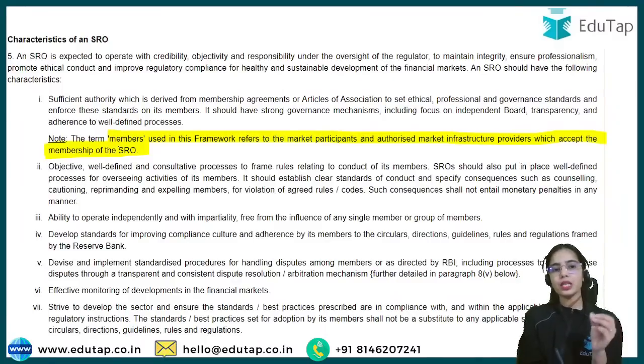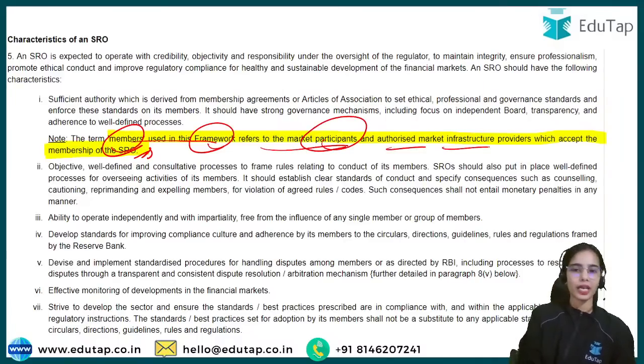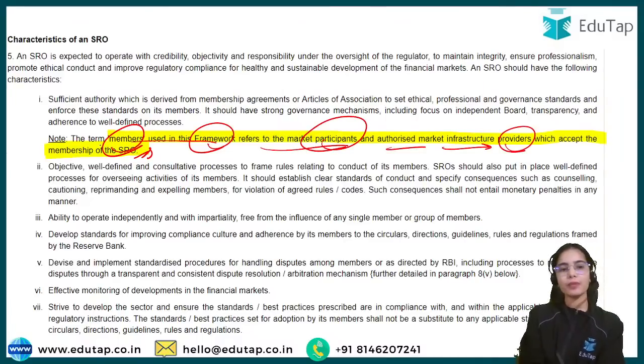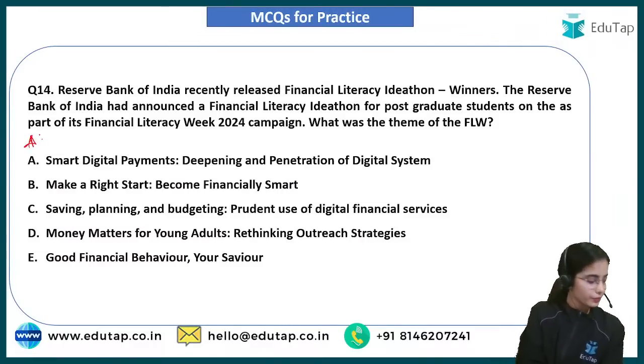The members under the SRO in this framework, the members used in this framework, refers to the market participants and authorized market infrastructure providers which accept the membership of the SRO. So the financial market intermediaries or financial market entities can become members of the SRO, and you can read the further guidelines. Now coming to the next point.